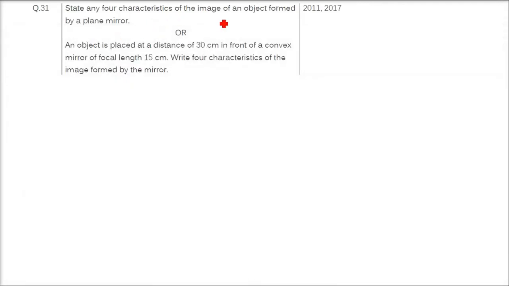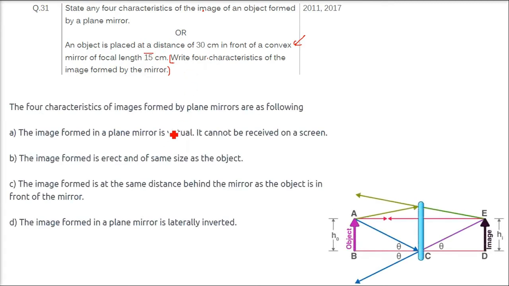State any 4 characteristics of the image of an object being formed by a plane mirror. In the second question, this is also the way of asking. There is the same question in the second sentence of this question. So these two we are going to answer together, and this we are going to take in the next just now. So the 4 characteristics of the image formed by the plane mirrors are like this.